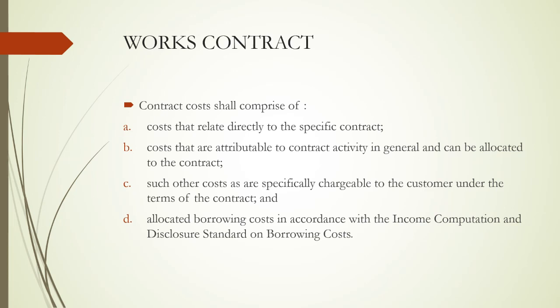Those things we would be discussing, for which the first and foremost term defined under contract costing is that contract cost shall comprise costs that relate directly to the specific contract. Say there are 3 contracts, and for project A alone, this much raw material is allotted, this much labor is supplied, this much consumables, this much direct expenses.